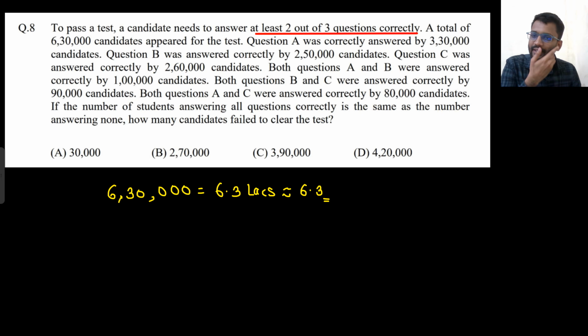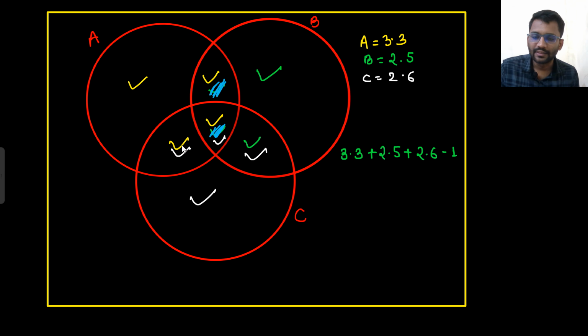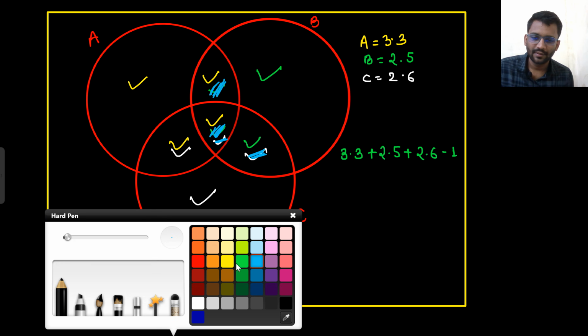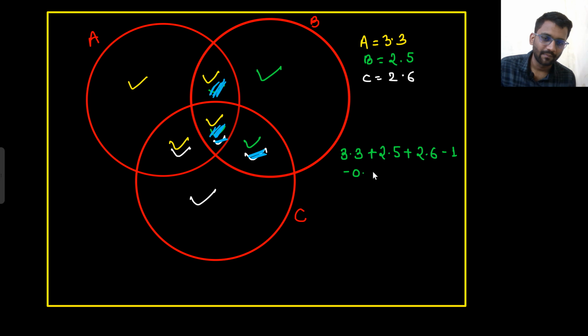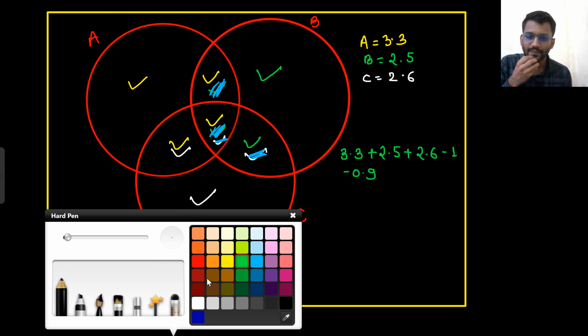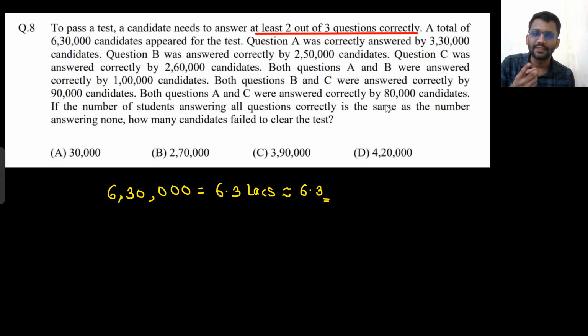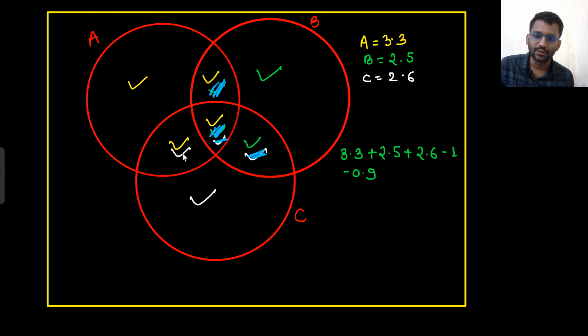And B and C were answered correctly by 0.9. So I can eradicate one of the part, B and C. So this part if I am eradicating, B and C, so minus 0.9. Okay. Then C and A was answered by 80,000. So this much part, this I can eradicate. A and C means this I can eradicate now.